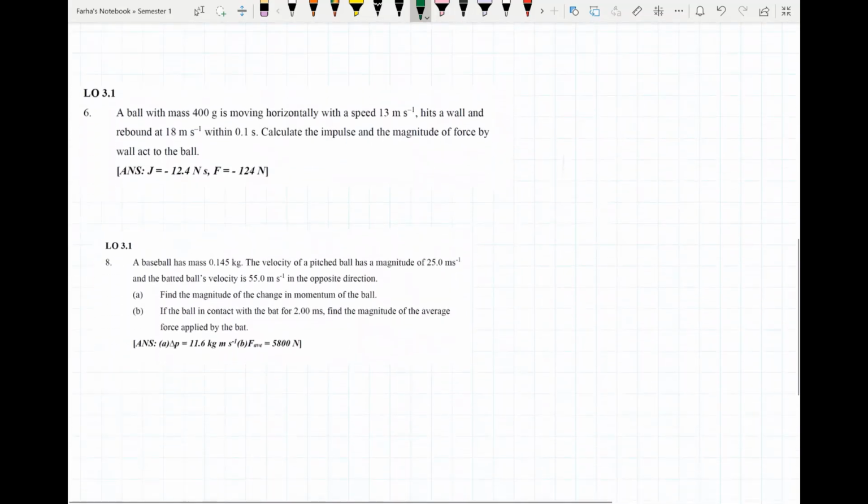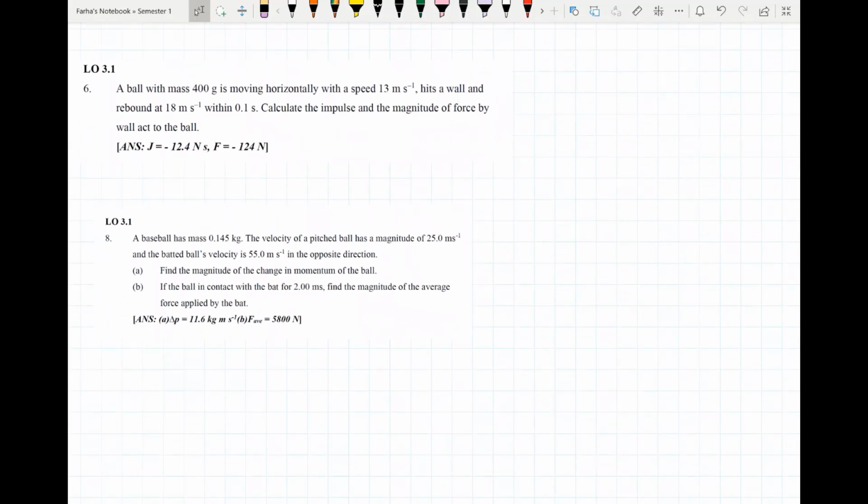Okay, so untuk number 6, kita lihat a ball with mass 400 gram is moving horizontally with a speed of 13 meter per second. So this one is U. Hits a wall and rebound at 18 meter per second within 0.1 second. And so this one is velocity. So ingat rebound means that bola tu akan berpatah balik semula, iaitu of course lah in opposite direction. That's why kita kena ingat dia mestilah negative sign. And T is 0.1 second. Okay, calculate the impulse and the magnitude of the force by wall act to the ball.